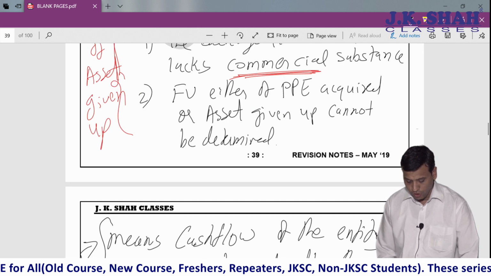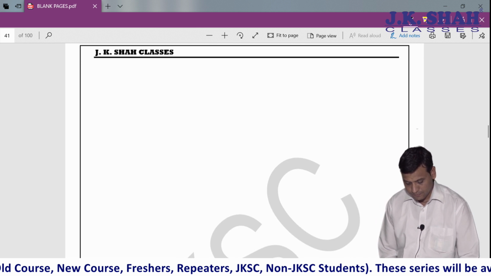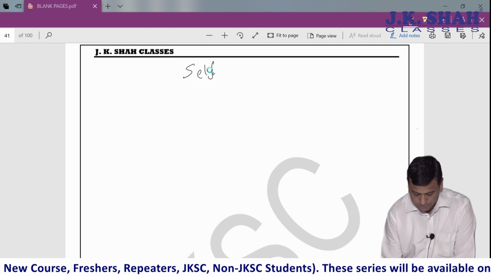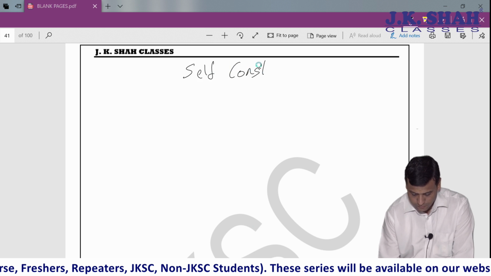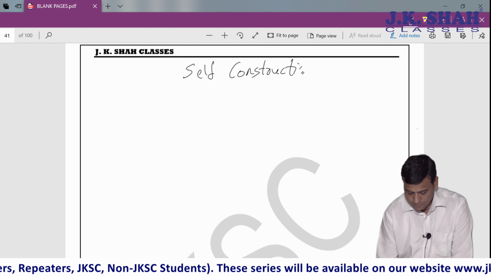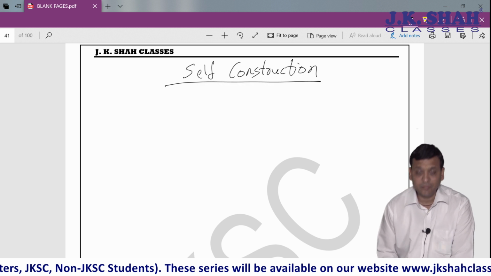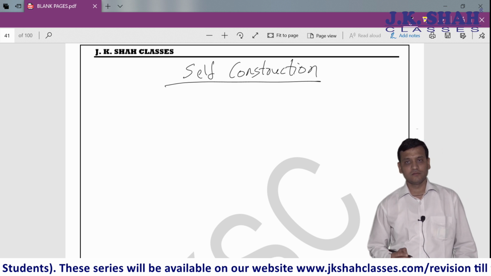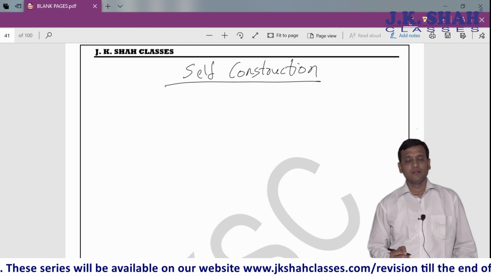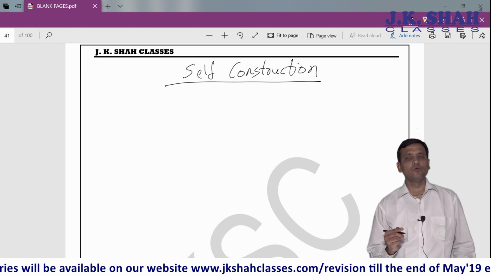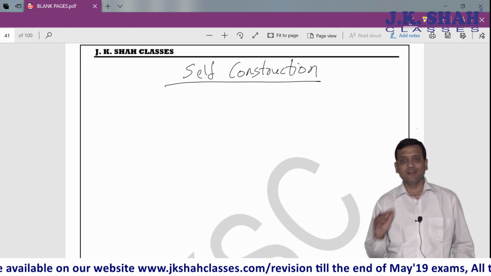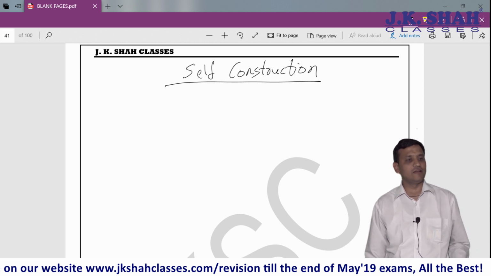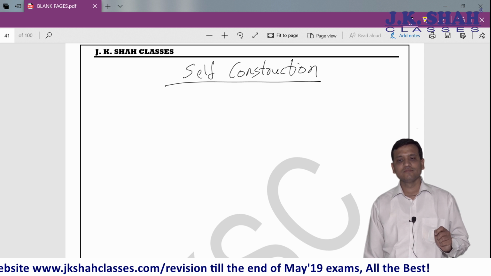Now we move on to the third, self-construction. We are making our own asset. Now when we are making our own asset, how will this work? You would have learnt about Schedule 3, capital work in progress, under the head of non-current asset.